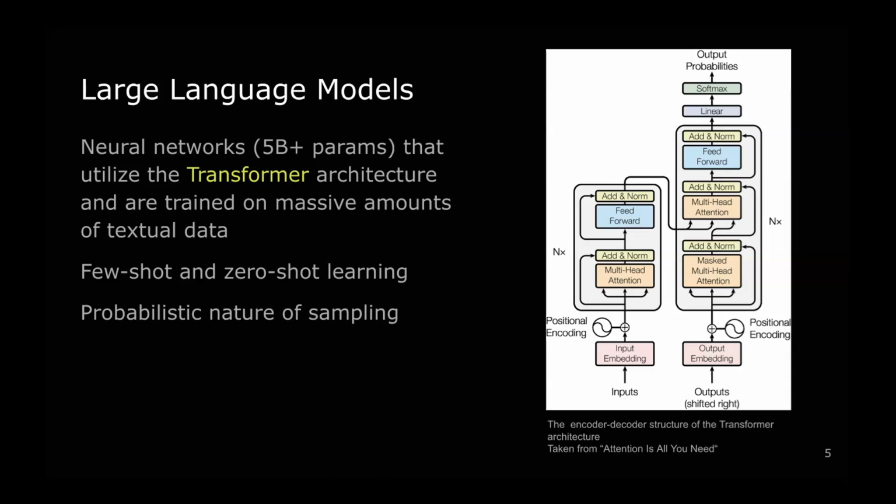And lastly, I wanted to talk about probabilistic sampling. It is a technique that is used in natural language processing, where a random selection is made from a given set of elements based on their assigned probabilities. It is usually used to add diversity and to improve the creativity of generated text.